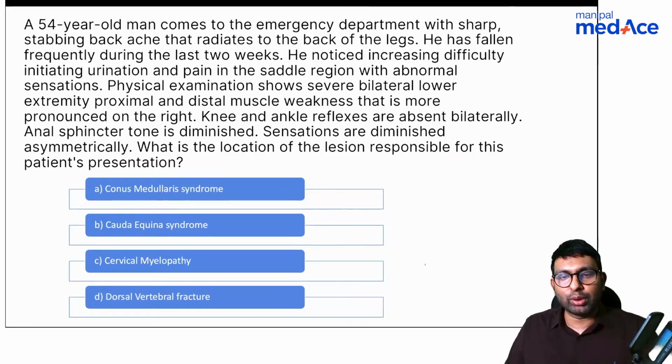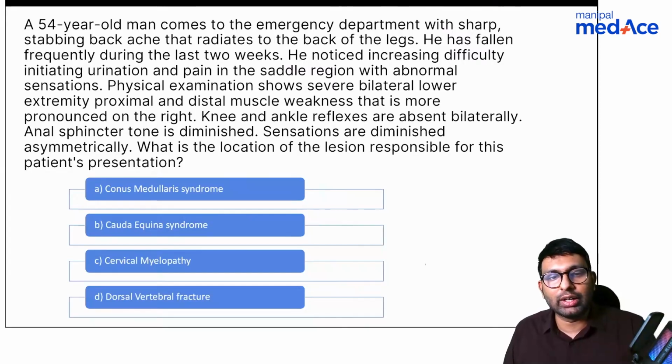Now let's come to a very important question. I've seen many students struggling with the difference between cauda equina syndrome and conus medullaris syndrome. This was a question that was put up in our WhatsApp group as well. A 54-year-old man comes to the emergency department with sharp stabbing backache that radiates to the back of the legs.